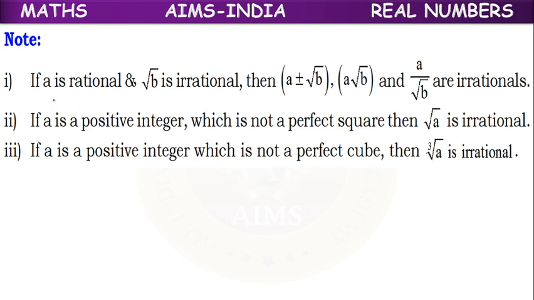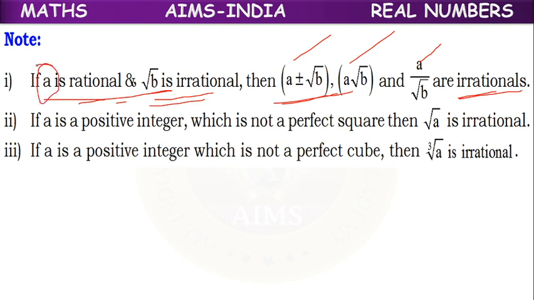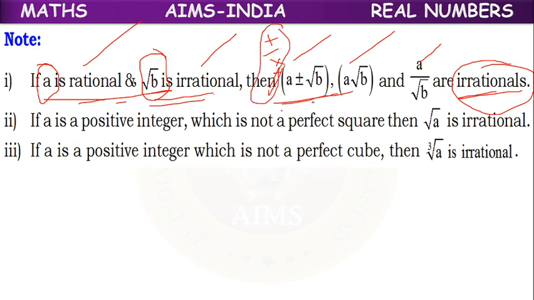Next, some important points. If a is rational and root b is irrational, then a plus or minus root b, a root b, and a by root b are irrational. This means a combination of a rational number and an irrational number through addition, subtraction, multiplication, or division leads to an irrational number. The resulting value will always be irrational.